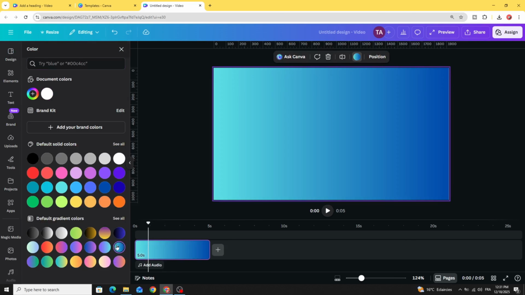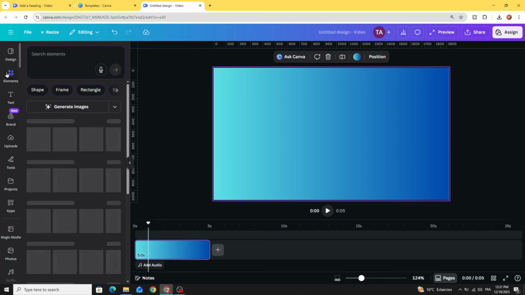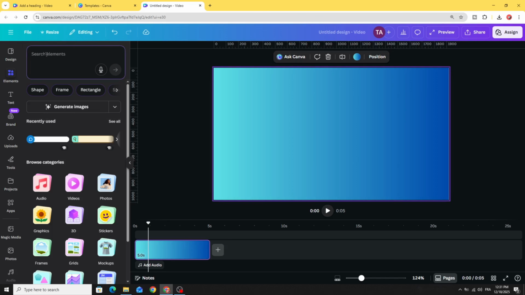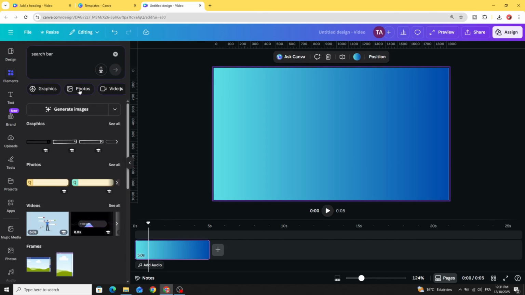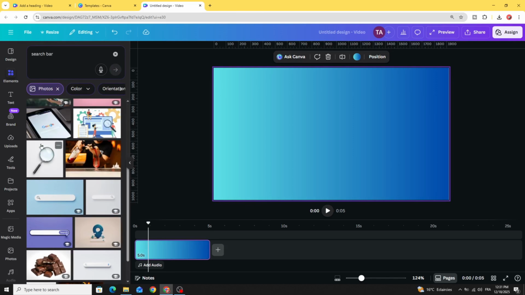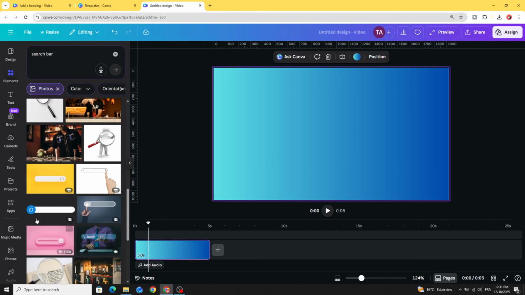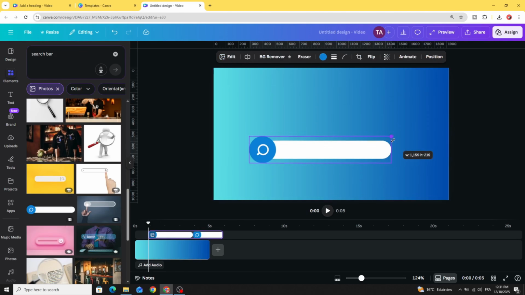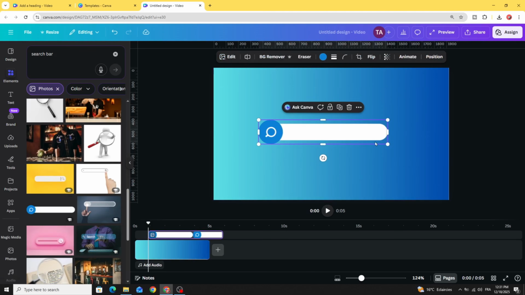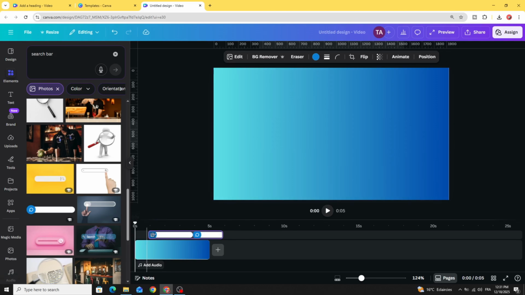Let's use this gradient style. Go to elements and type search bar. Choose photos, scroll down. Let's use this one, drag it to the design, adjust the size and place it in the middle. And you can adjust the duration. Let's make it like this.